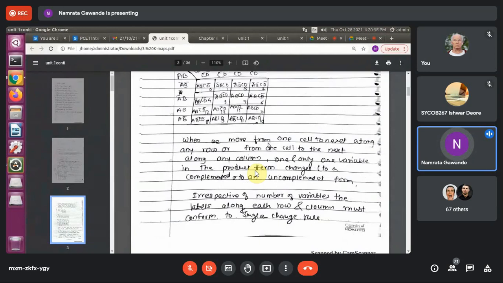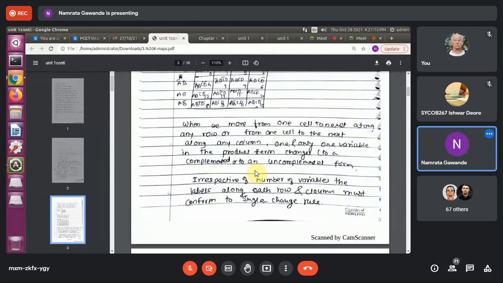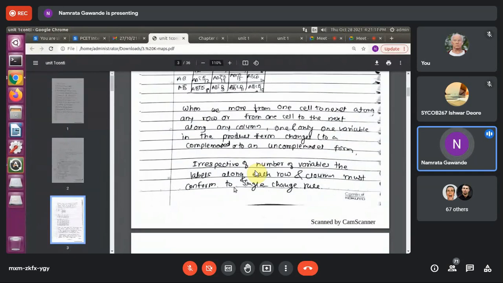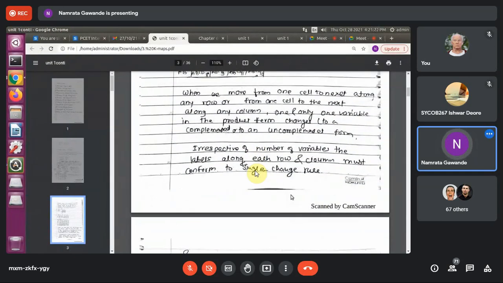See here, when we move from one cell to the next, along any row or along any column, one and only one variable in the product term changes, either to a complemented or an uncomplemented form. Irrespective of the number of variables, the labels along each row and column must conform to a single change rule.